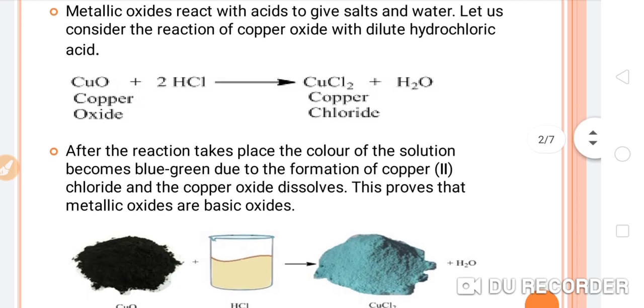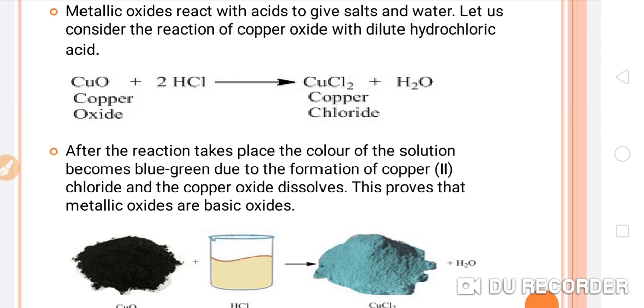After the reaction takes place, the color of the solution becomes blue-green due to the formation of copper 2 chloride. So the color of the copper 2 chloride will be blue-green. And initially the copper oxide which we have taken for the reaction as a reactant, its color will be black.